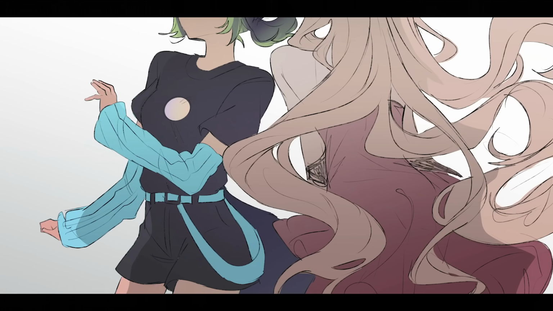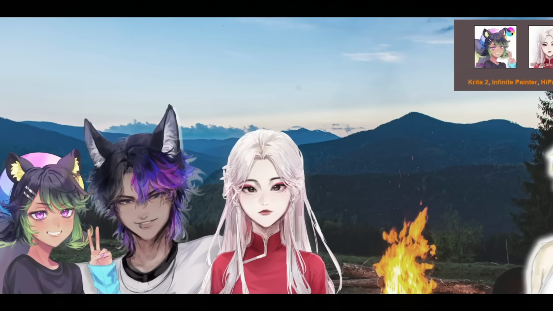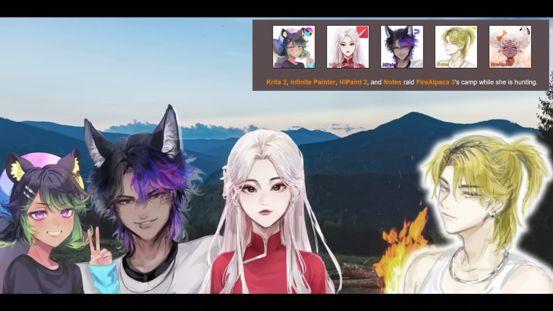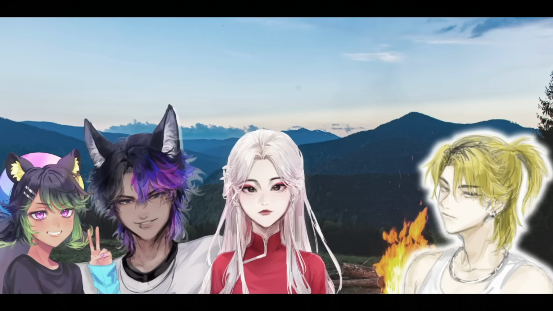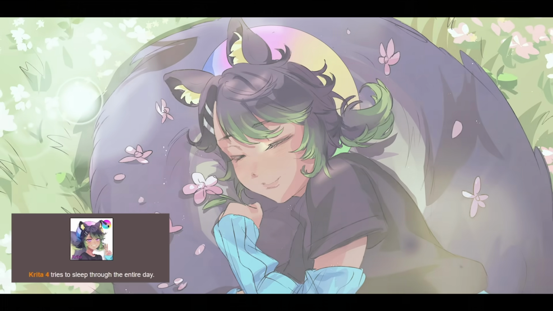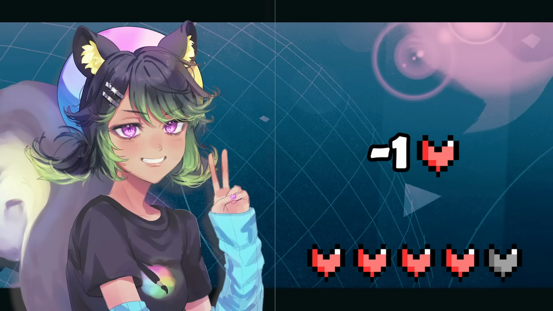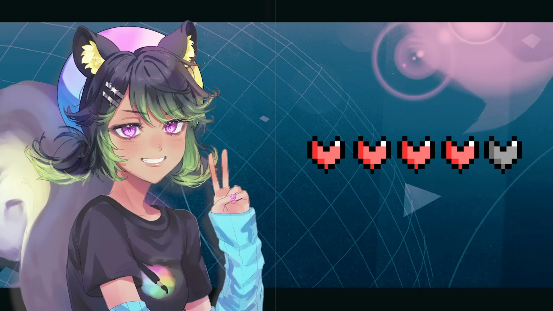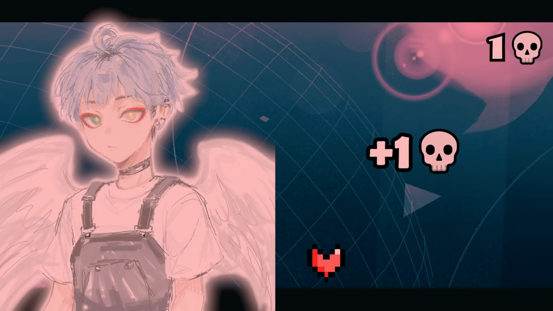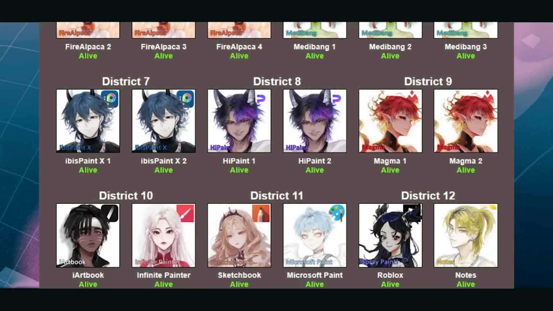Sketchbook, who has now left the cornucopia, runs into Krita and scares her off. A new alliance with Krita, Infinite Painter, High Paint, and Notes raid Fire Alpaca's camp. She's getting everything picked off her today. Afterwards, Krita picks flowers. Krita tries to sleep through the entire day in her bed made of flowers. Let's check up on everyone's status. Krita has lost 1 life since Bloodbath, but she's still in the game with 4 extra lives. Everyone survives, and Microsoft Paint is awarded with First Blood, a nail-biting game with all tributes still left standing.